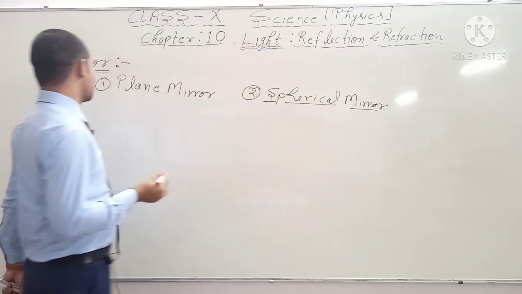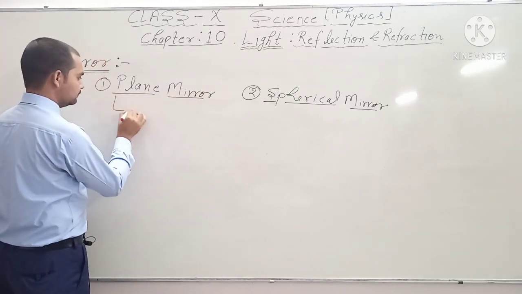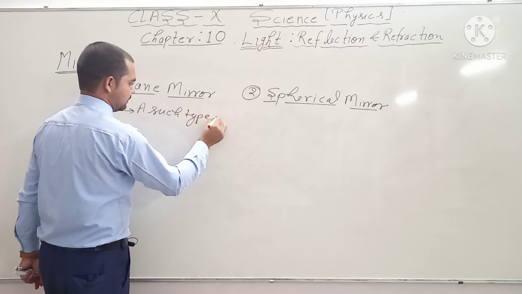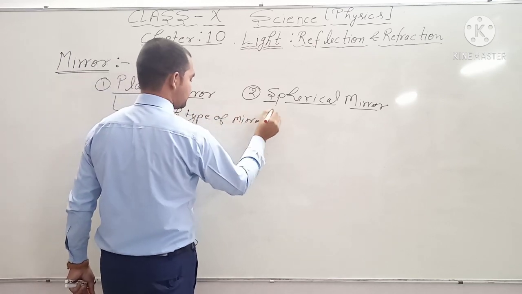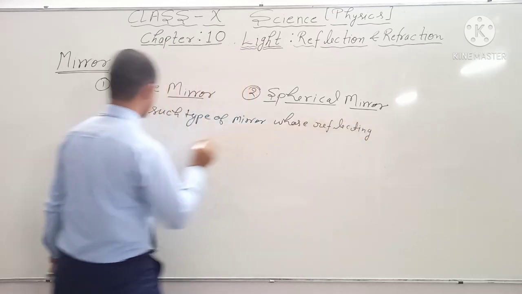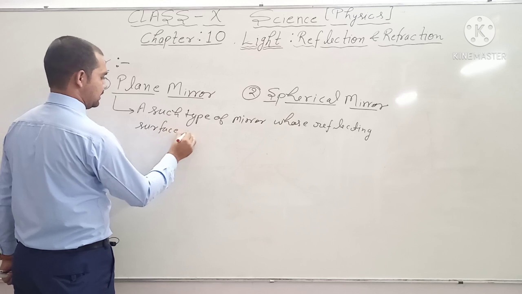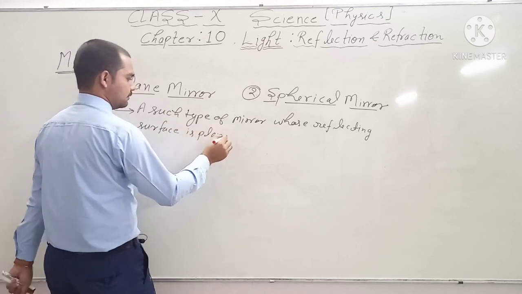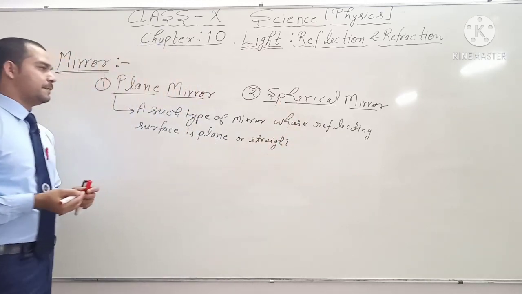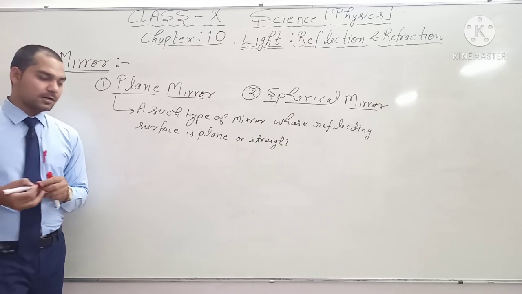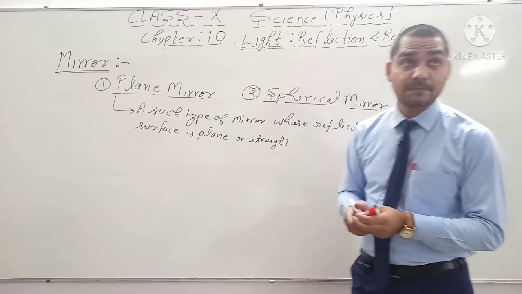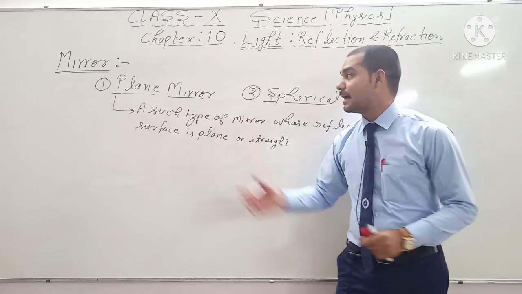Okay, so first we discuss what a plane mirror is. A type of mirror whose reflecting surface is plane, that means straight, is known as a plane mirror. And a basic example of this in your daily life is the mirror you use in your dressing room or in your bathroom. That mirror is a plane mirror.